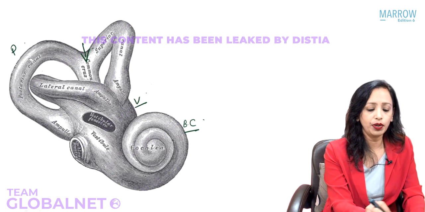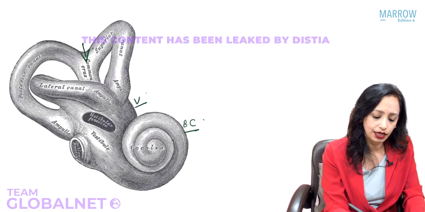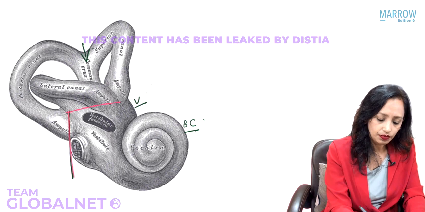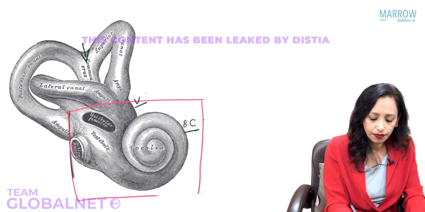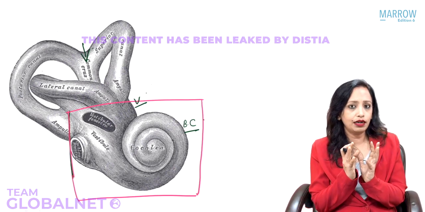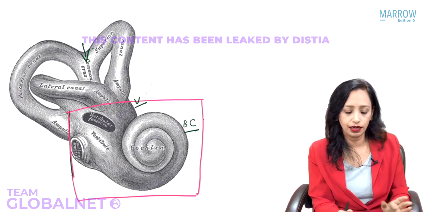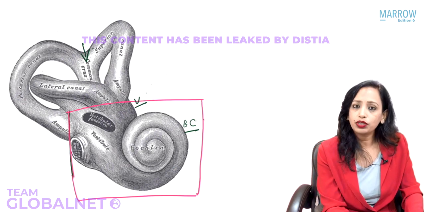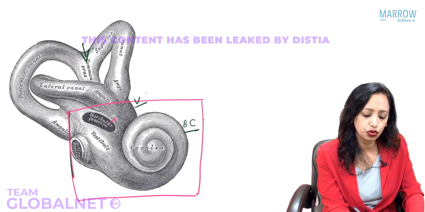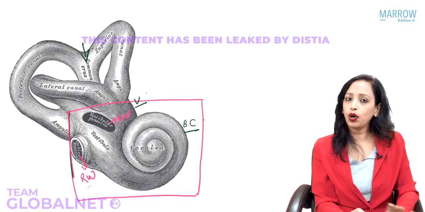So one of them is superior, one of them is posterior. Here we have, let me just draw. If I draw like this, just imagine this to be a box of the middle ear through which you are seeing the inner ear. Through the middle ear we can go into the inner ear, and that is through two openings: this is the oval window and this is the round window, that we already know.